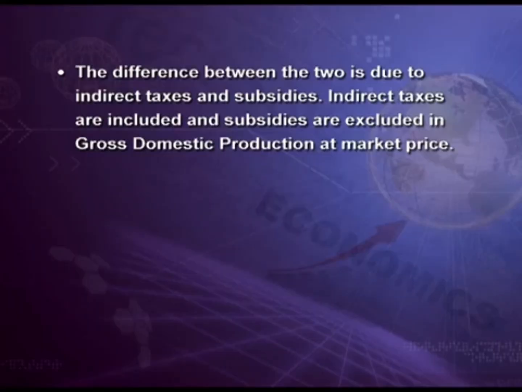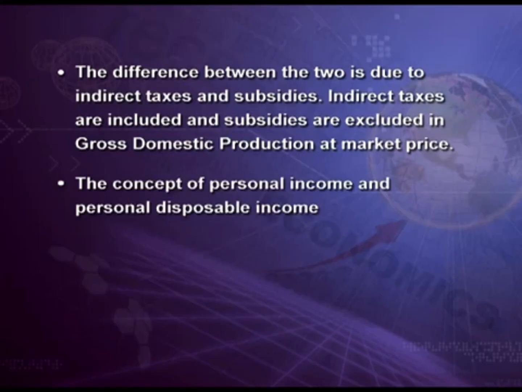We came to know that the difference between the two is due to indirect taxes and subsidies. Indirect taxes are included and subsidies are excluded in gross domestic production at market price. Then what we did was the concept of personal income and personal disposable income. And the last topic, discussion of per capita income. The methods of measuring national income will be discussed in the next lecture.